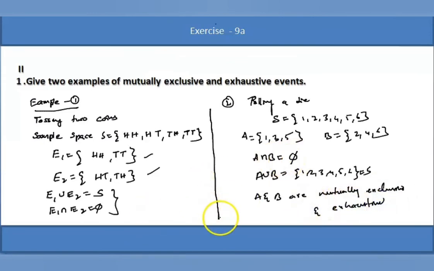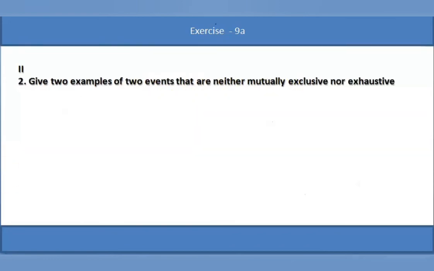So, these are easy and simple examples of events that are mutually exclusive and exhaustive. Right, next we go for the next problem: give two examples of events that are neither mutually exclusive nor exhaustive. They must be neither mutually exclusive nor exhaustive. I consider the same example here.